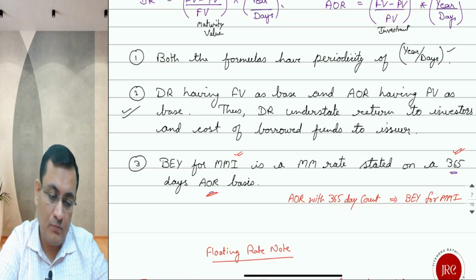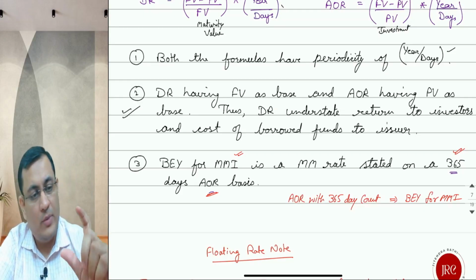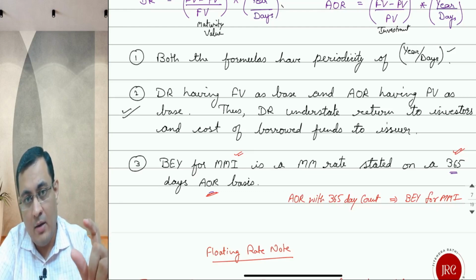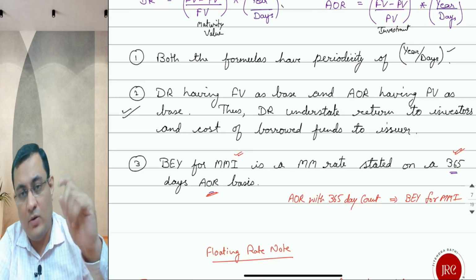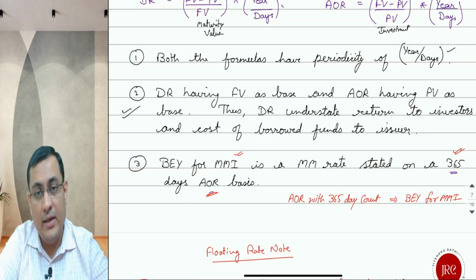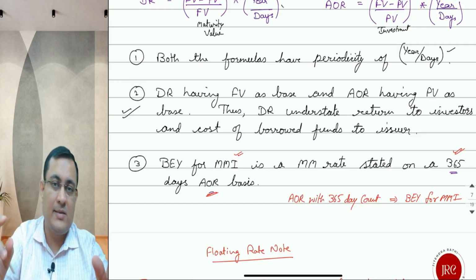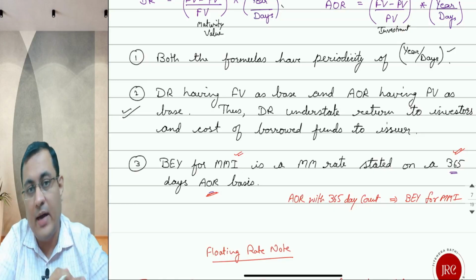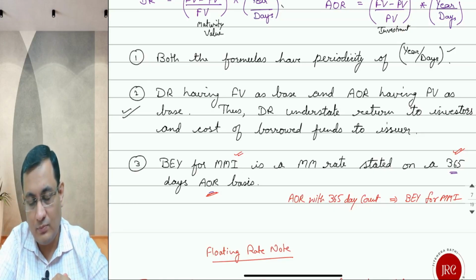Third case, one money market instrument is available where the yield is quoted on a 360 day count convention on a discount rate basis, whereas in a second money market instrument the yield is quoted on a 365 days AOR basis. How are you going to compare which is giving the higher yield to the investor?